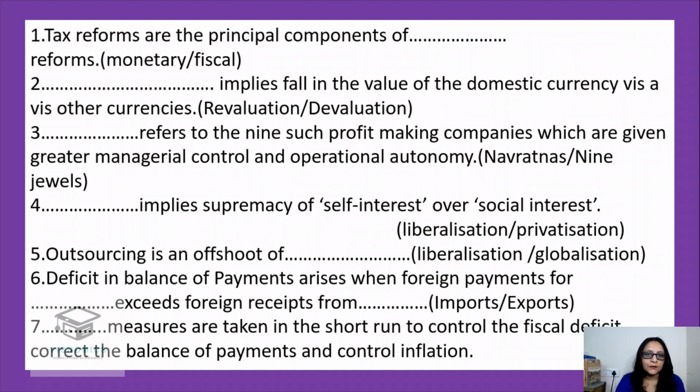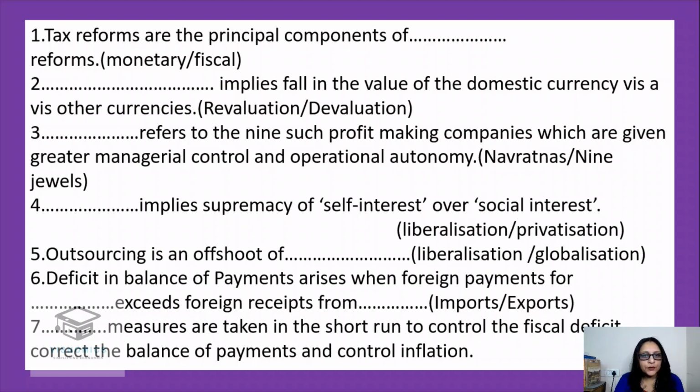Come on, these are the fill-ups. So let's do the fill-ups now. Tax reforms are the principal component of dash reforms. Oh, this is very clear. It's fiscal reforms, because fiscal means any kind of revenue and expenditure policy of the government. So whenever we talk about any kind of taxes or revenue of the government or any kind of expenditure, it is related to fiscal. So yes, fiscal is the correct answer.